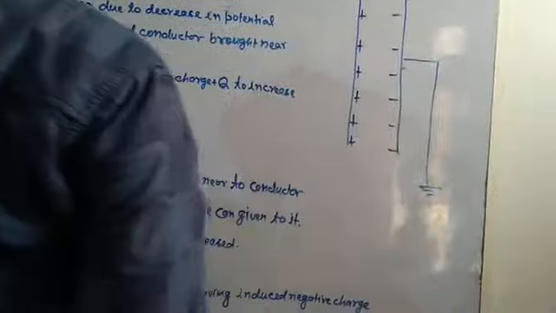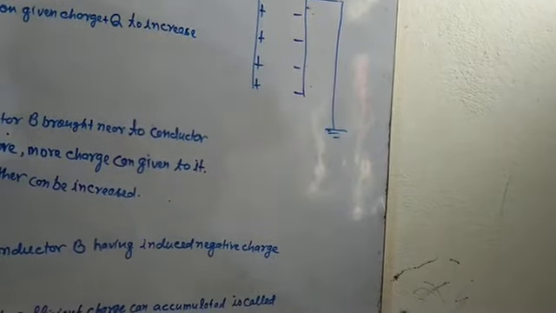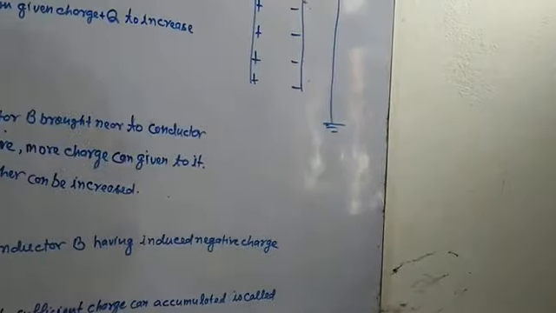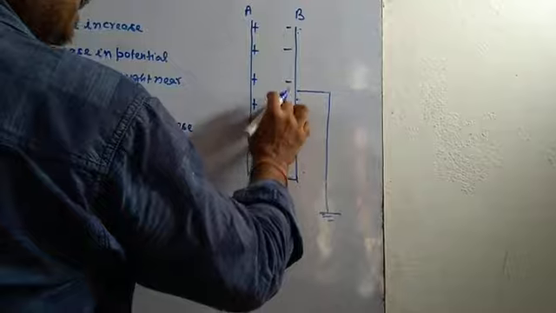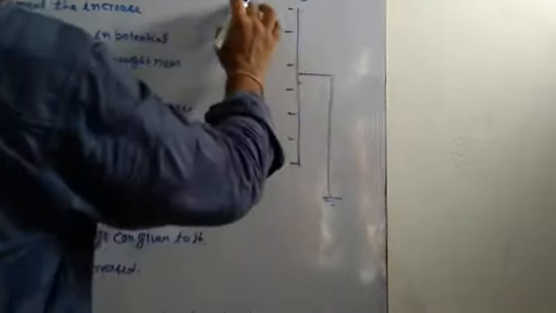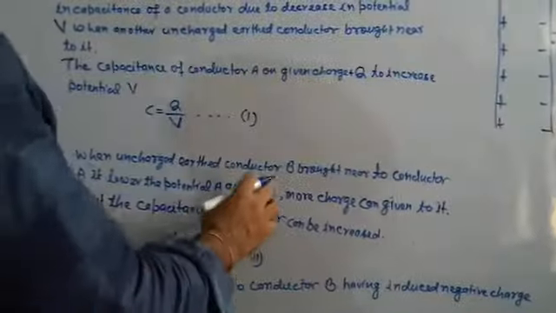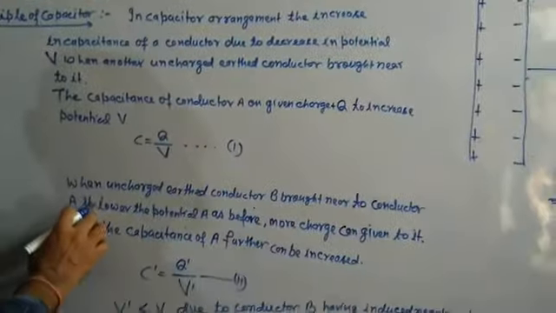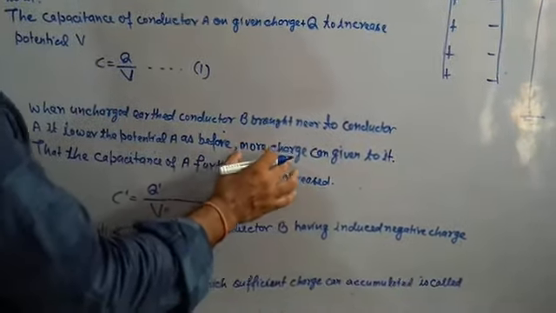But when we bring an uncharged earthed conductor near to A, then negative charge is induced on the inner plate of the conductor B and positive charge is induced on the outer side of conductor B, which goes into the earth due to the earthing of conductor B. The negative charge remaining on B inside reduces the potential of the conductor A. Thus, when uncharged earthed conductor B is brought near to conductor A, it lowers the potential of A as before V. More charge can be given to it.